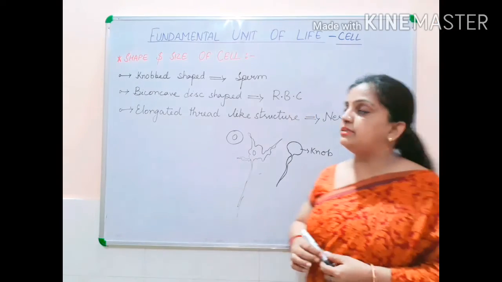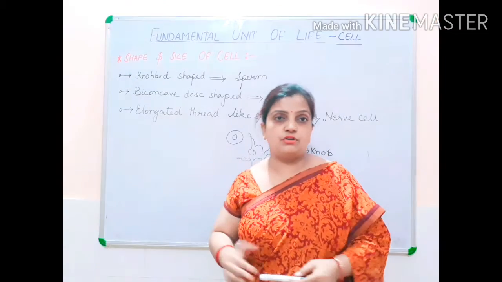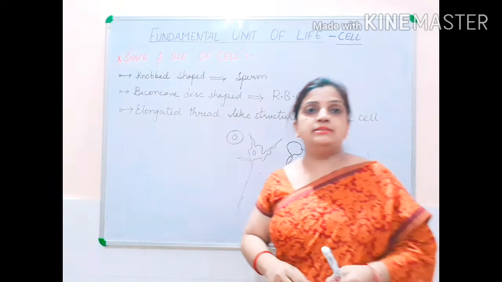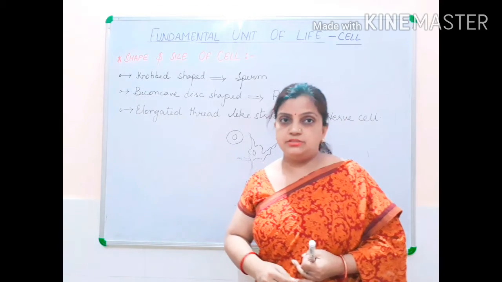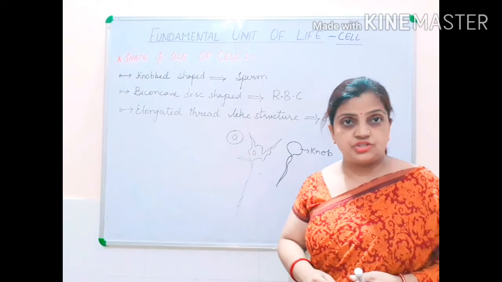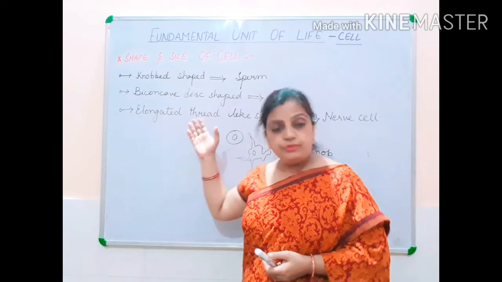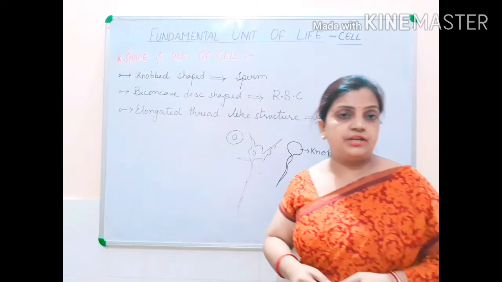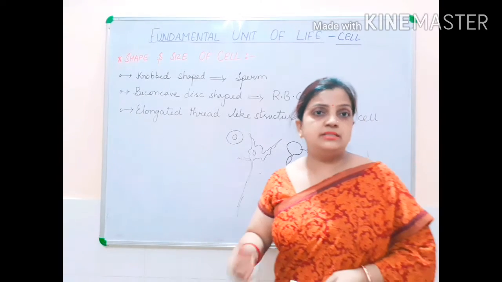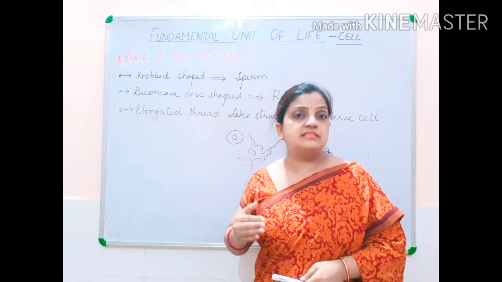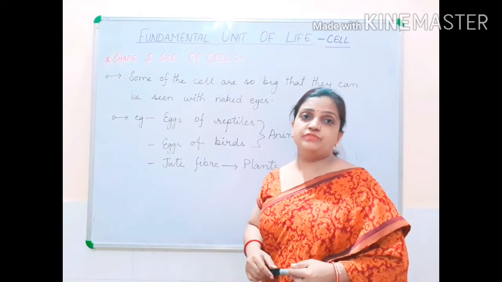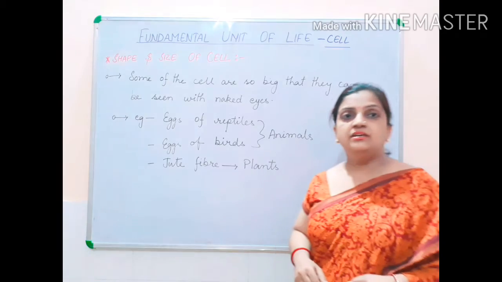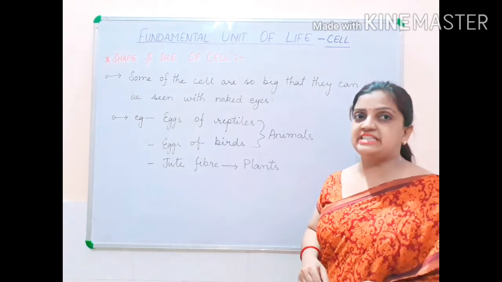Children, till now we were discussing the different shapes of the cell. I told you that cells can be of different shapes, like spindle shaped, polygonal, elliptical, stellate, knobbed, and biconcave shaped. There are various shapes. And now let us discuss cells having different sizes.